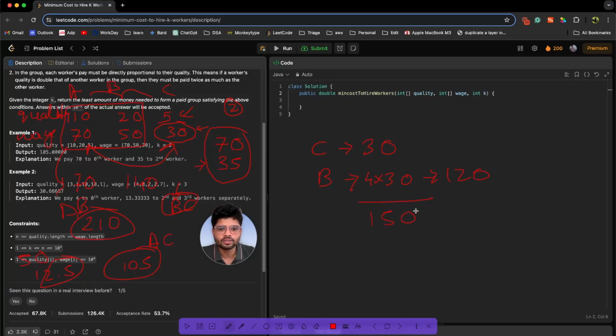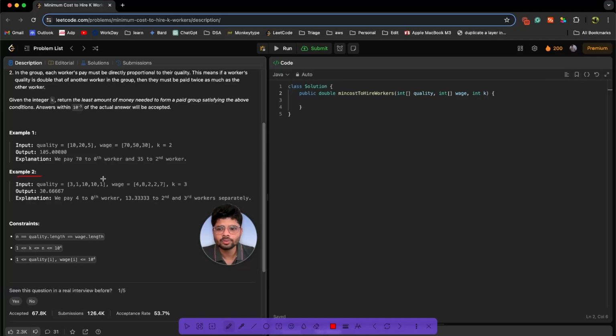It will be 150. So we have got 3 teams over here: CB, AC and AB. Which is the lowest? I feel 105 is the lowest. You can form CB, you can form AB, but that will cost more. So no need to form those, and hence the output is 105. I hope you have got example 1. Similar would be example 2.